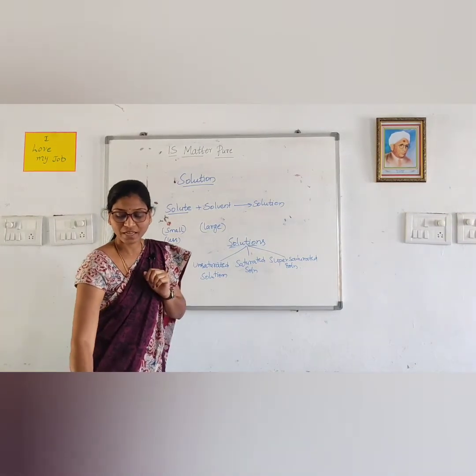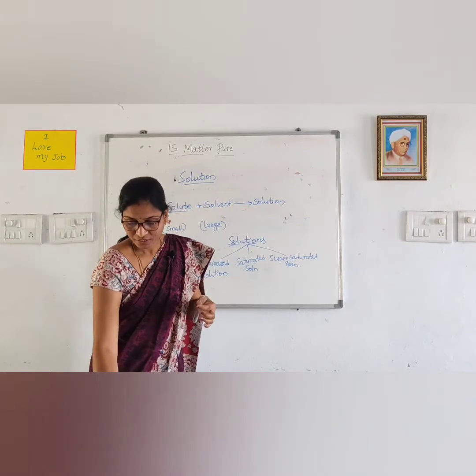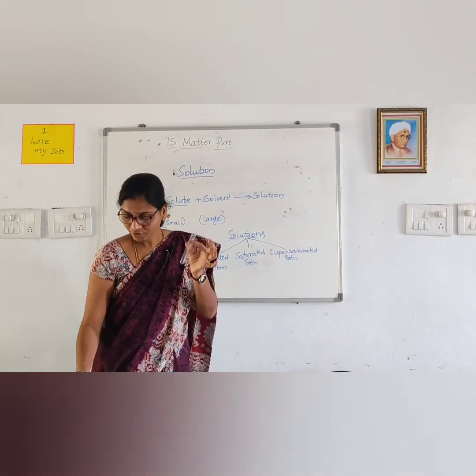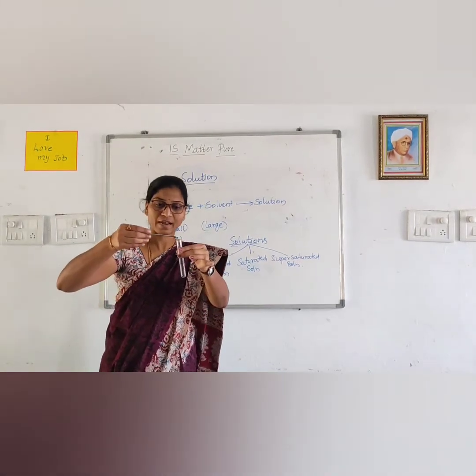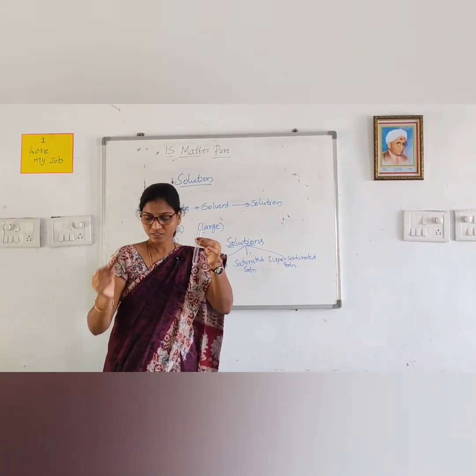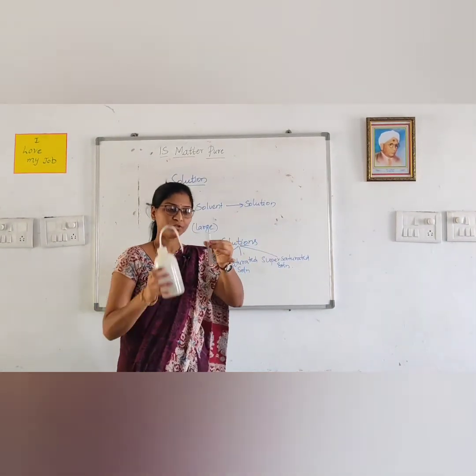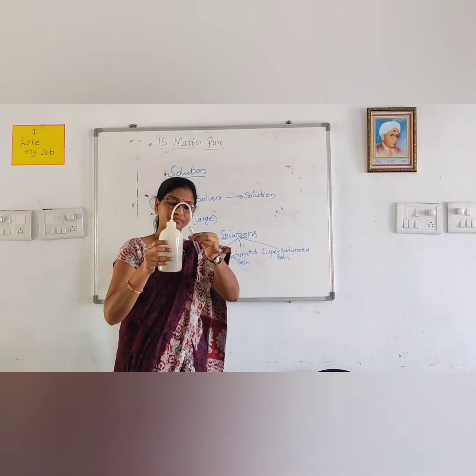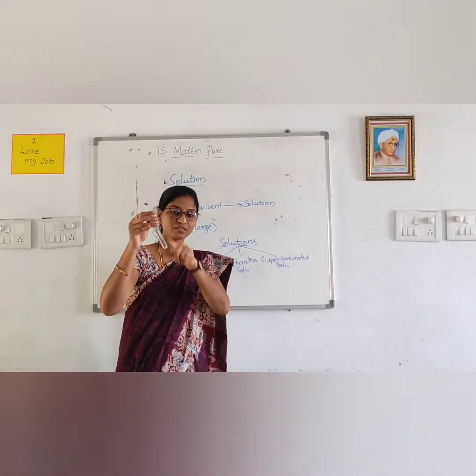We will see an example and you will understand how it happens. So, take a test tube, and into it we are adding a small pinch of salt. Yes, we have taken a small amount of salt in the test tube and to it we are going to add water, that is the solvent.